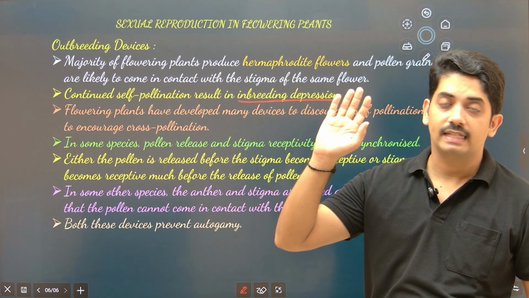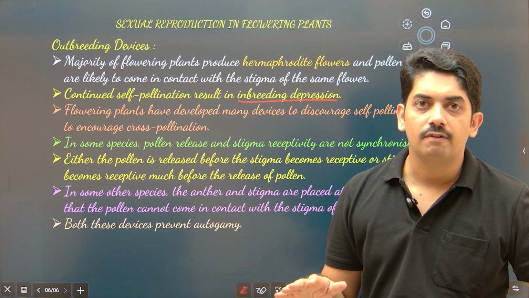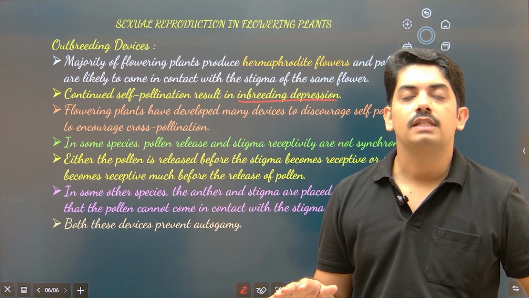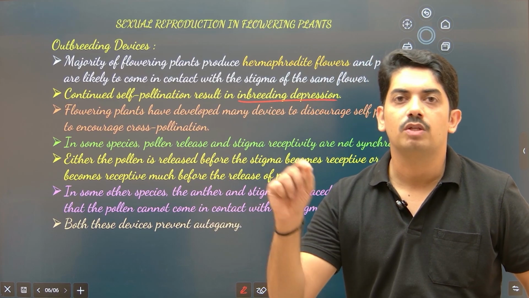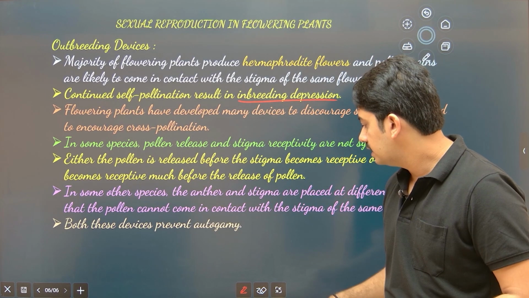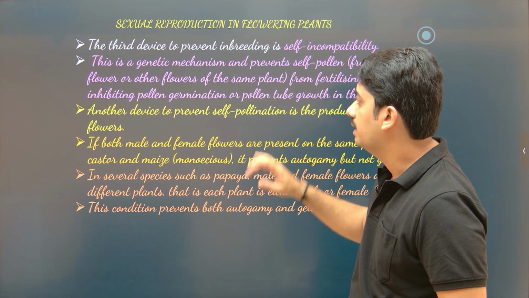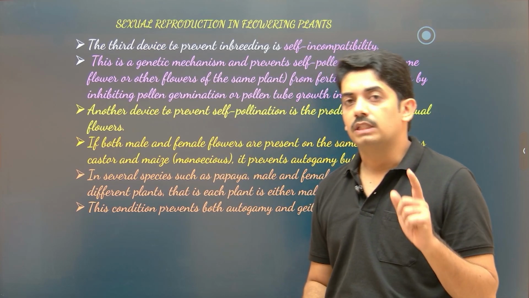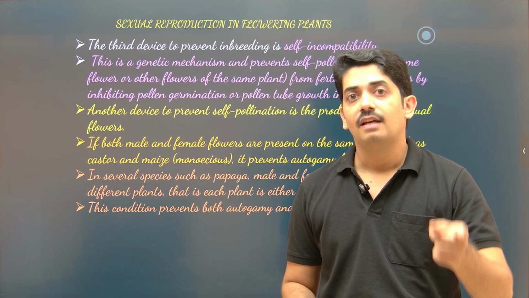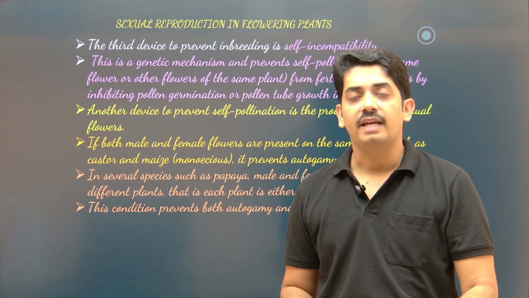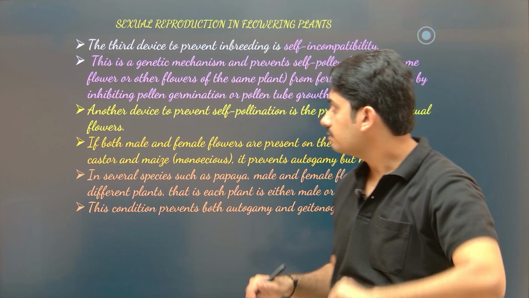So just recollect the kinds of pollination. Autogamy means what? It is a self-pollinated flower where there is a guarantee that pollen of the same plant comes in contact with the stigma of the same flower. But that will not happen here. Autogamy will not take place. Again, this is a very important concept in theory, in CET and in NEET. Why? Because now they are connecting this topic with the kinds of pollination.